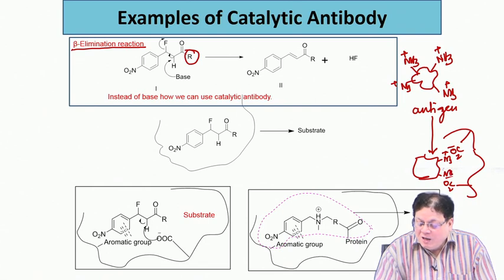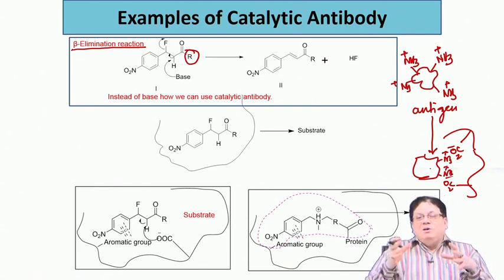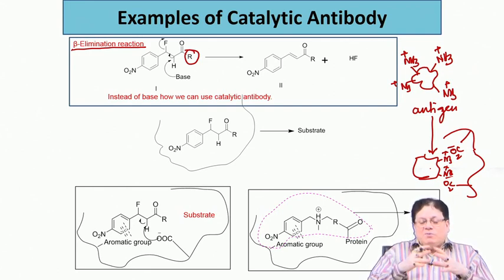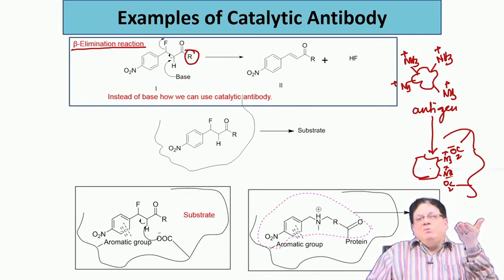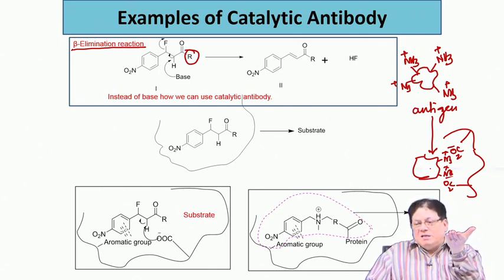Otherwise, how would there be binding, or recognition, between the antigen and the antibody? So, if the antigen has a lot of positive charge on the surface, the antibody will definitely have a lot of negative charge on its surface when it binds.